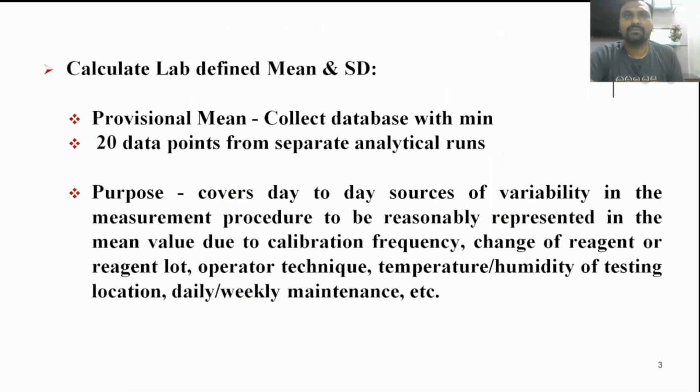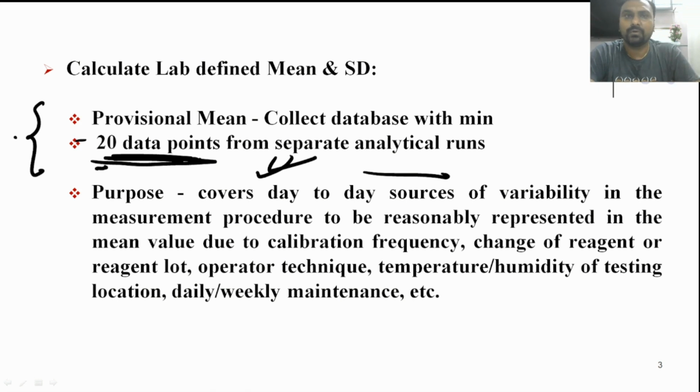I have already made one video about how to calculate mean, standard deviation and coefficient of variation, that is CV. Okay. So as per NABL, every lab has to establish its own mean and SD. When quality control material reaches you, you have to take 20 data points from separate analytical runs.